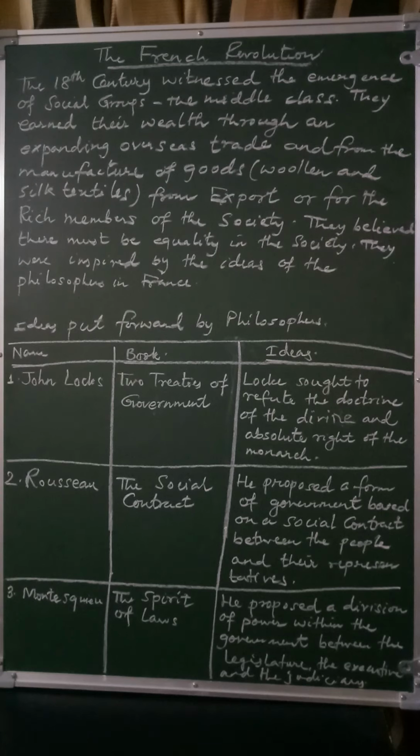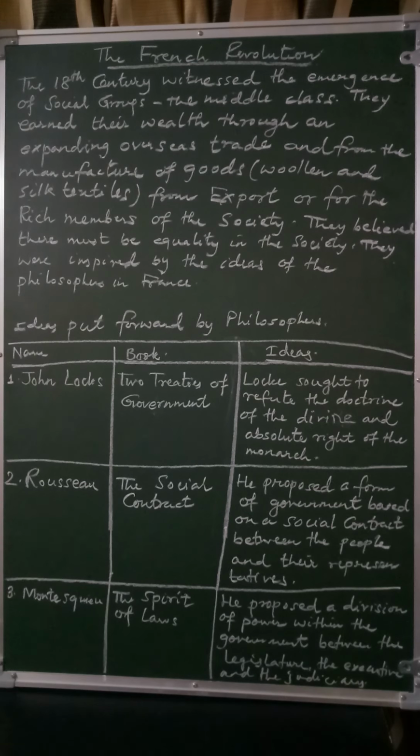John Locke said that the king must not have the divine and absolute right, and Rousseau said that there must be a government which is based on a social contract, and the social contract must be between the people and their representatives. Then Montesquieu said that there must be power sharing in the government. He said that power sharing must be there between the legislature, the executive and the judiciary.